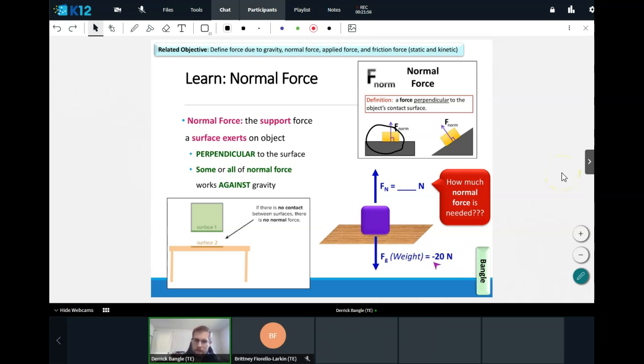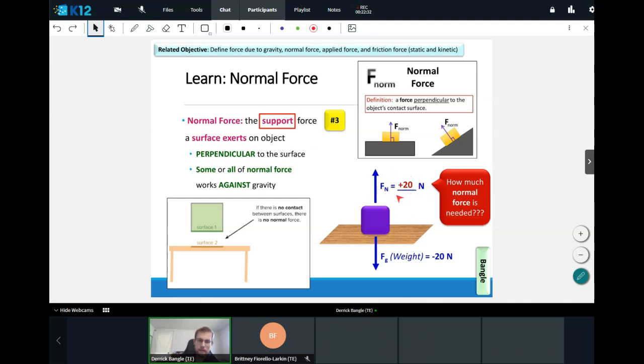If the weight here is negative 20 newtons, how much normal force do we need up here? There we go. Thank you, Timothy. Thank you, Jonathan, for fixing your mistake. Yes, it is 20. So for number 3, it's going to be the support force, and our normal force is